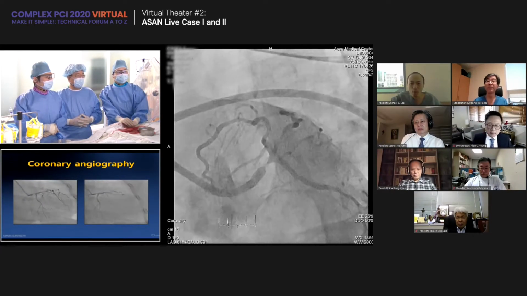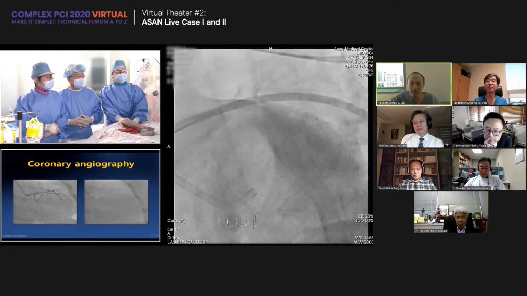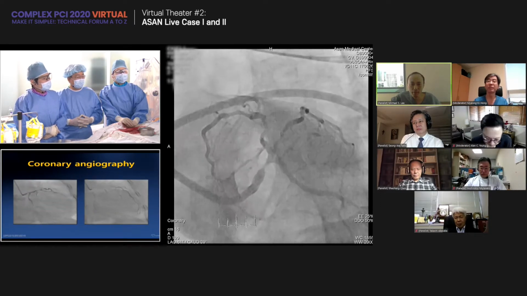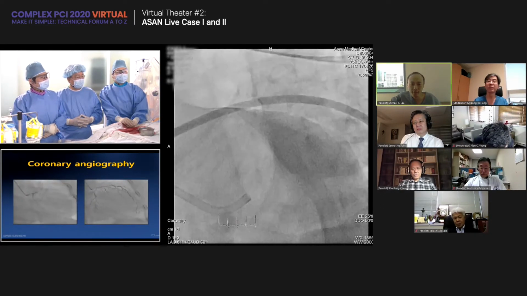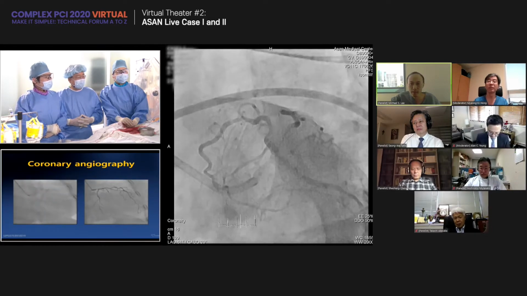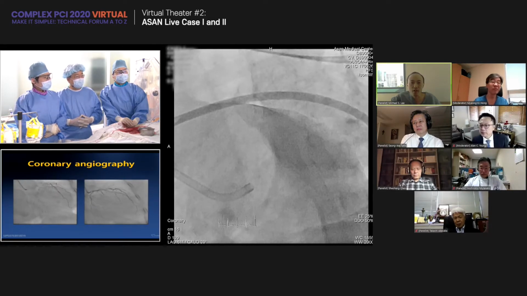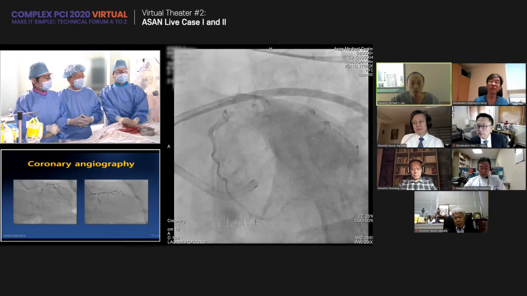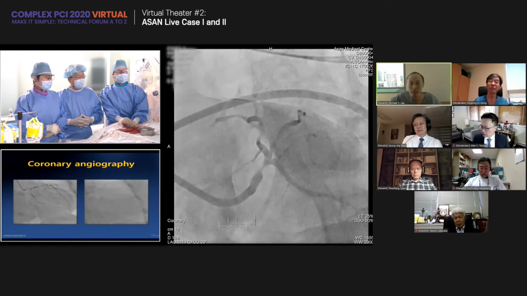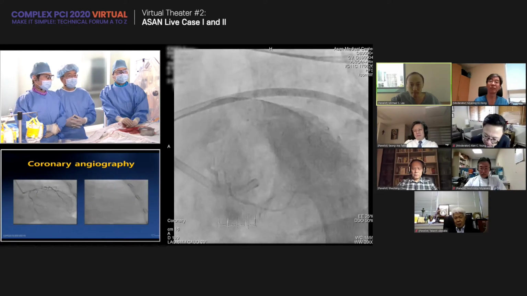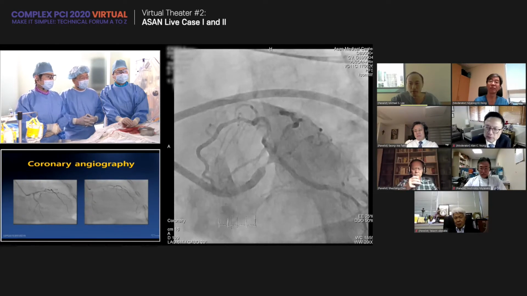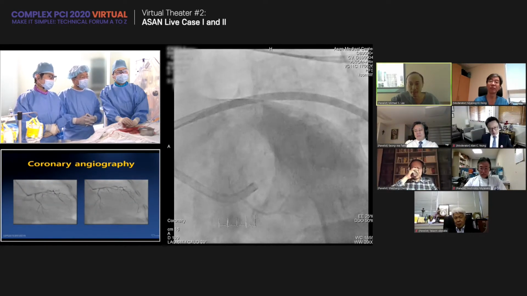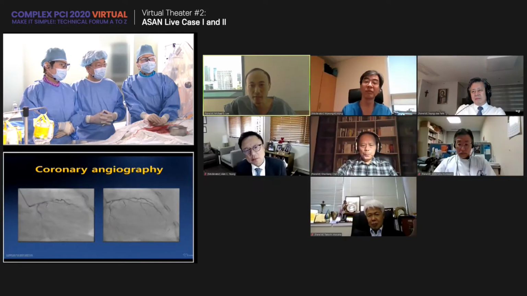All right. Thank you. What I would do is I would IVUS the left main. If there is a healthy landing zone in the distal left main, I would try to land the stent without crossing over into the circumflex, without crossing over into the high diag. If there is involvement of the ostial LAD or distal left main, you're obligated to cross over.